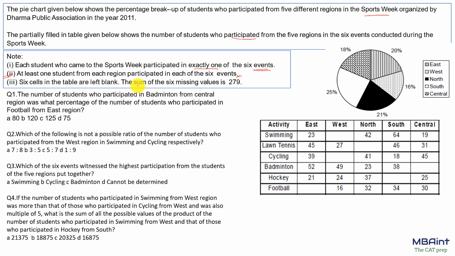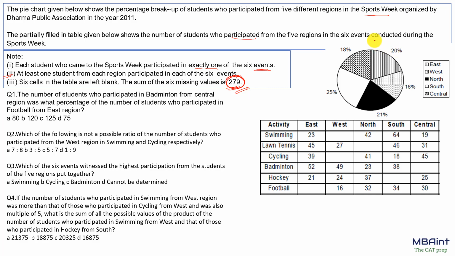6 cells in the table are left blank and the sum of the 6 missing values is 279. तो सारे ही 6 missing values का sum क्या हो जाएगा, 279. Fine. Now what I can see is I can find the total number of students who participated. सबको sum कर लेंगे, ये जो number available है इस table में, and if I add 279 to it I'll get the total number of the students.